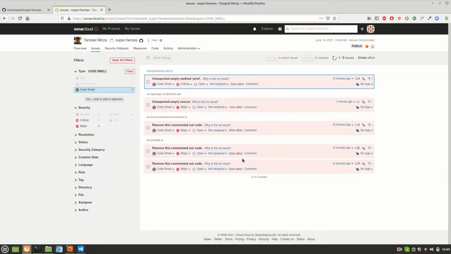If I click on that number, you can see that code smell is 5. There is 1 critical and 4 major. These are the files which have code smells. Looks like SonarCloud is not very happy with a few things, like remove this commented out code, and unexpected empty source. This is for the app component CSS, which means one CSS file in our project is empty.